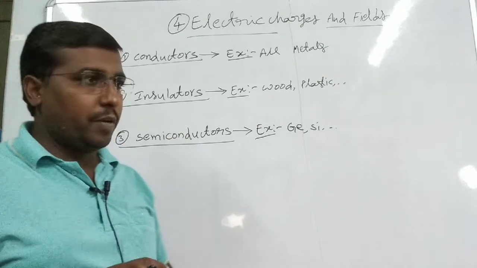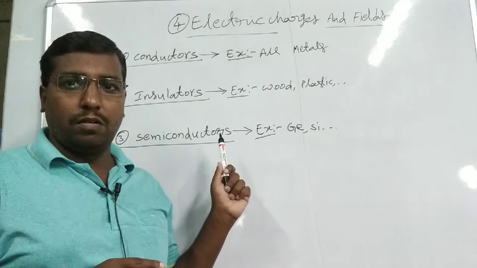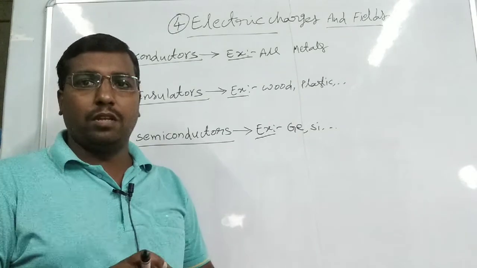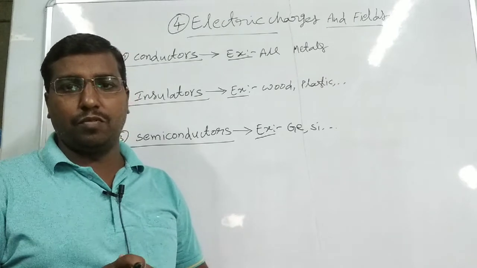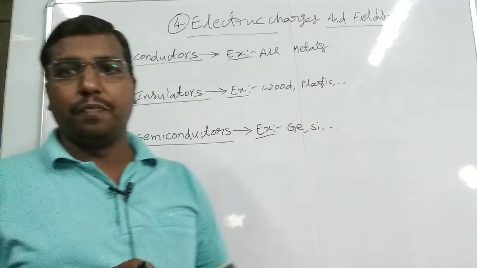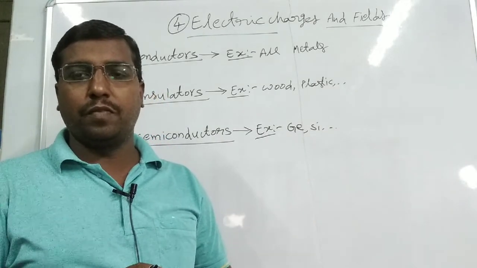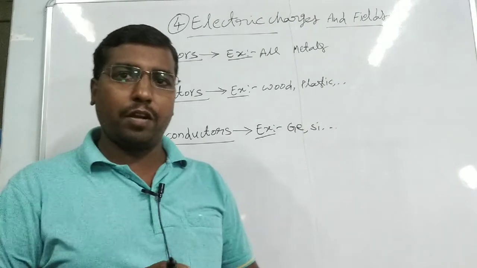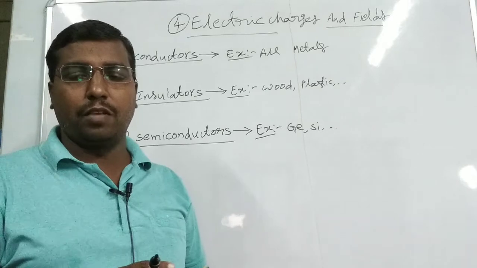In present days, we are using many digital systems like cell phones, digital watches, and automatic lights on and off. These all work based on semiconductors.